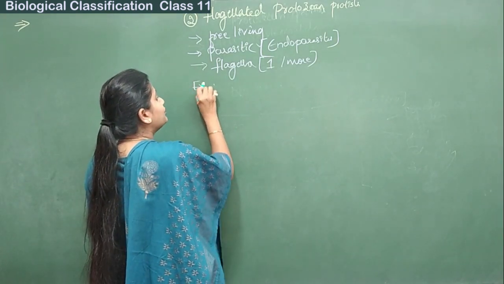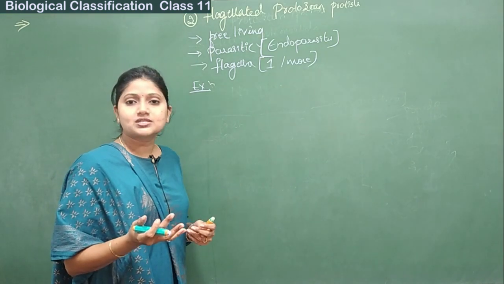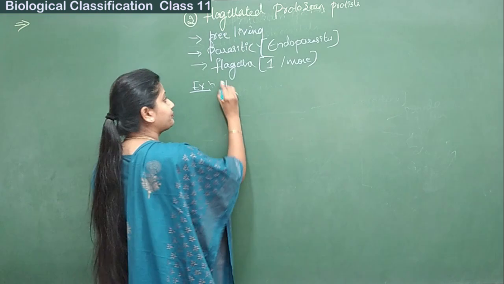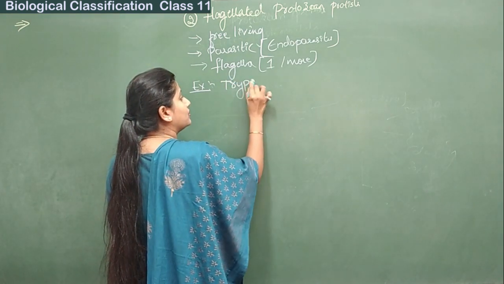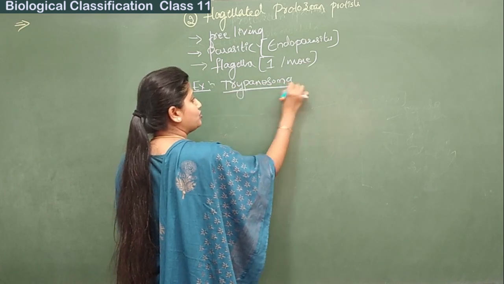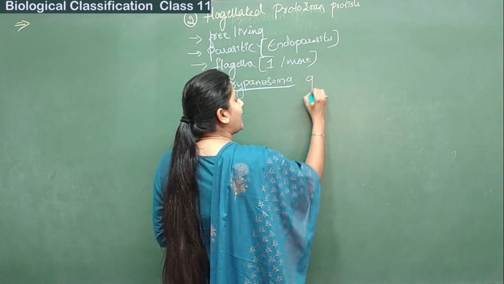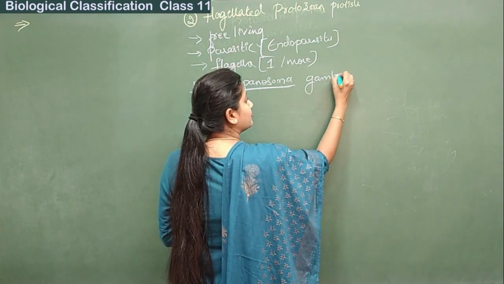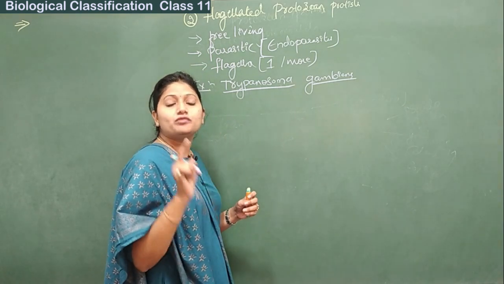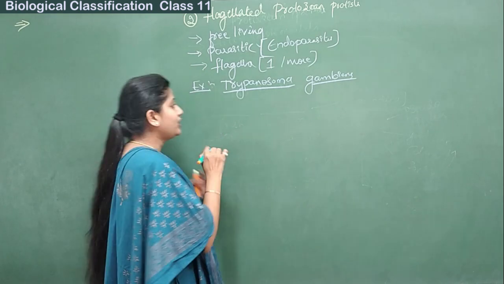Some examples to quote here in case of the flagellated protozoan protists are, the first one is Trypanosoma. Trypanosoma is a genus and the species is gambiense. Trypanosoma gambiense usually has a single flagellum.